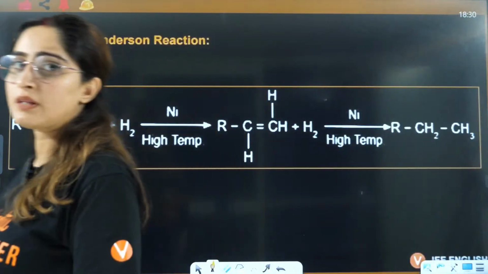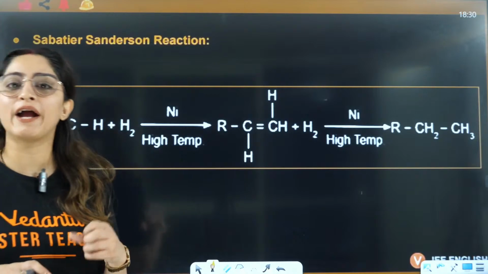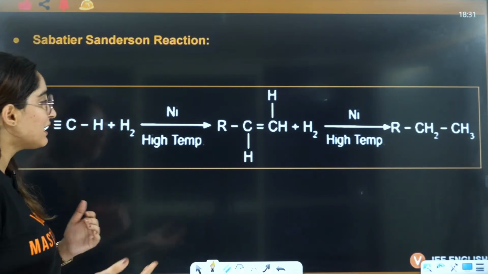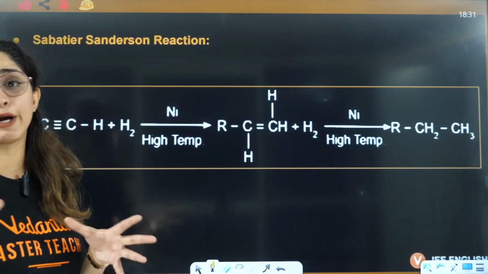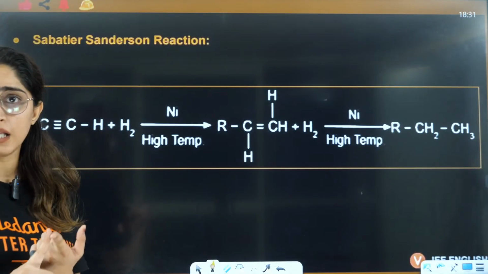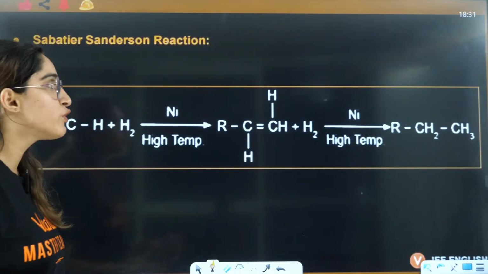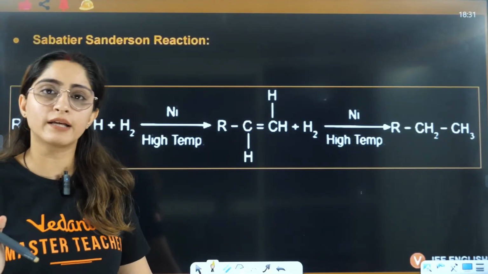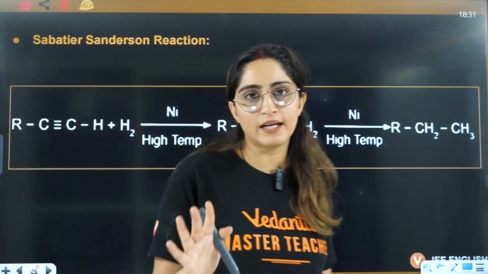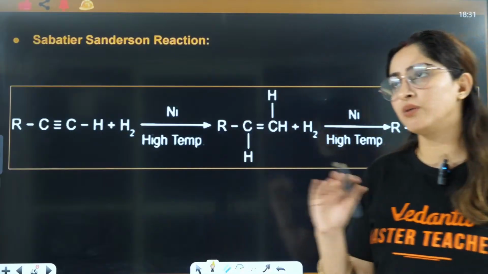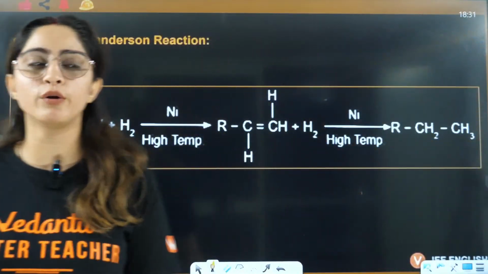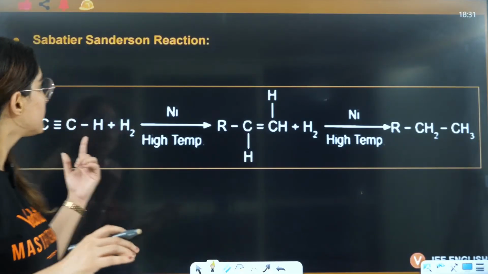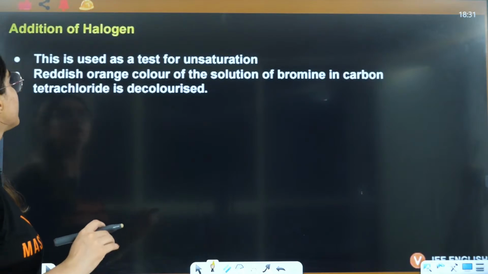Okay. Then in the addition of hydrogen, we have the Sabatier-Senderens reaction, in which we do catalytic hydrogenation in the presence of nickel or Raney nickel. If you take nickel here, the temperature should be very high, like 200 to 300 degrees Celsius. If you take Raney nickel, then moderate temperature or warming will also work. By warming only, it will get converted to alkane. This we have also done in the alkane part.